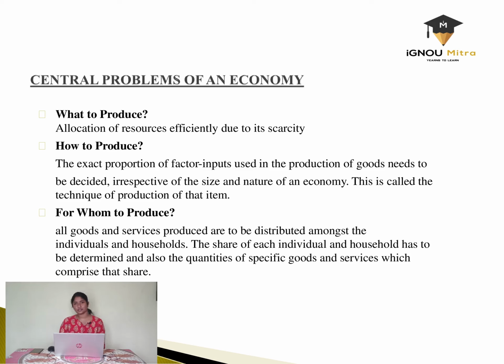As we have dealt with the three major central problems of the economy, that is what to produce, how to produce and for whom to produce, we'll next discuss the production possibility curve. The economy has to choose between alternate combinations of various goods and services, as we have mentioned in the first central problem of the economy, that is what to produce.